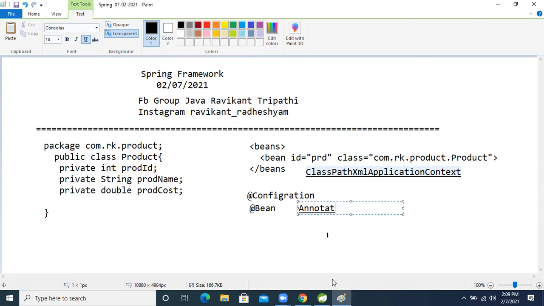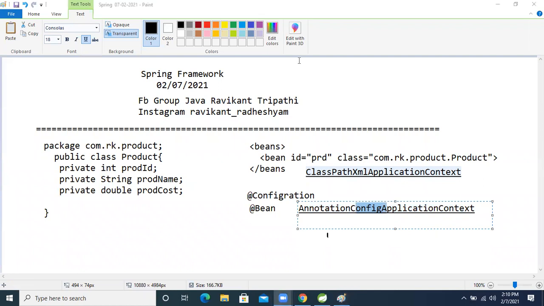We will take AnnotationConfigApplicationContext. This implementation class we will use instead of ClassPathXmlApplicationContext. We will use this class. Let's do the practical and see that.